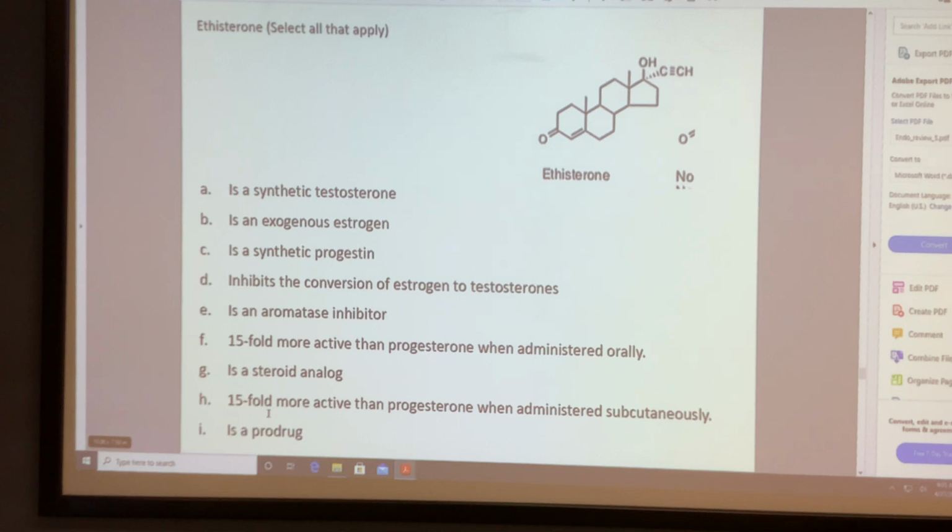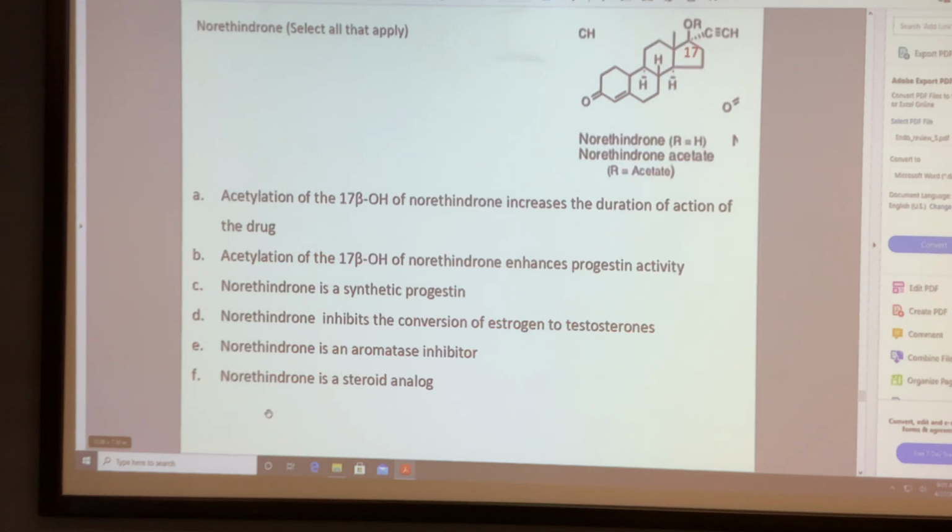G. Oh, it's right. C is right. F is there. Right? C and F.